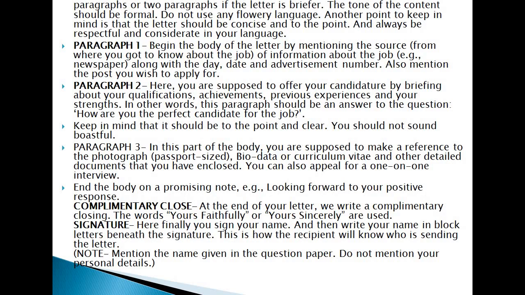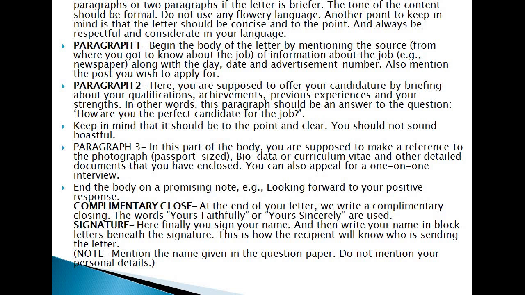Okay. Then we have the body part. This is the most important part again. This is the main content of the letter. It is either divided into, as I told you, 3 paragraphs or 2 if the letter is briefer. The tone of the content should be formal. Do not use any flowery language.